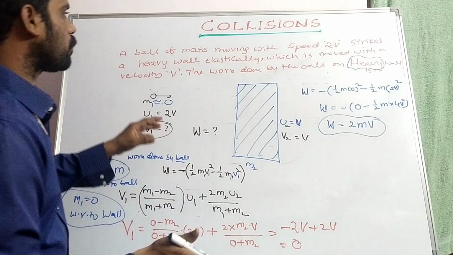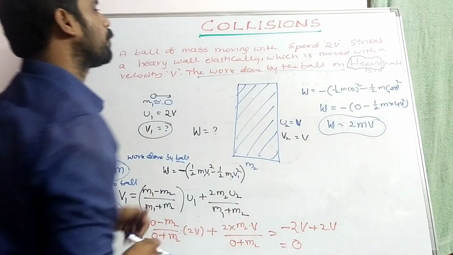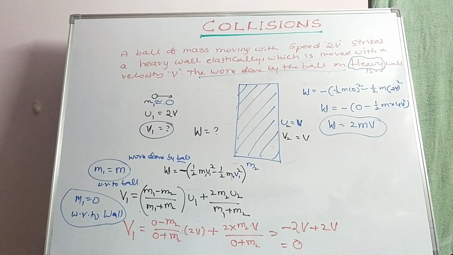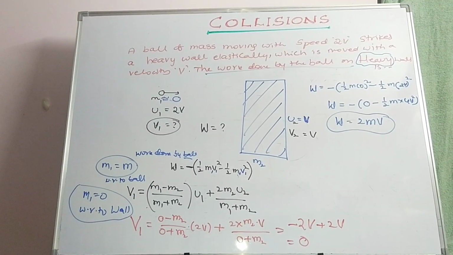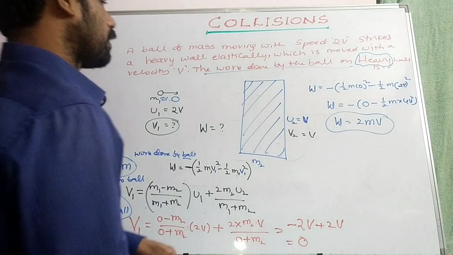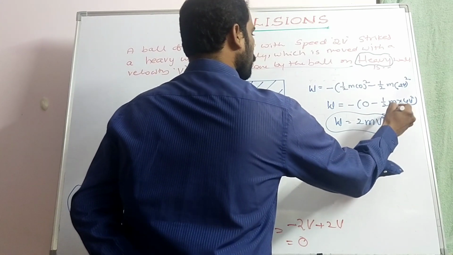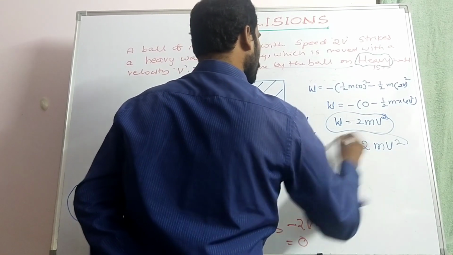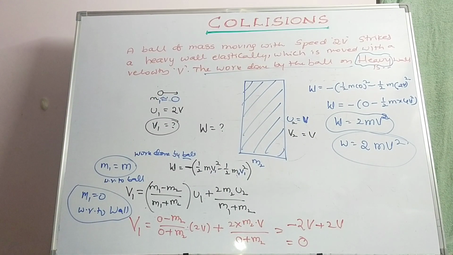Since here only the work done by the ball is asked, you have to take m1 equal to m in the second case. So the magnitude of W is 2mv square, and that will be the answer.